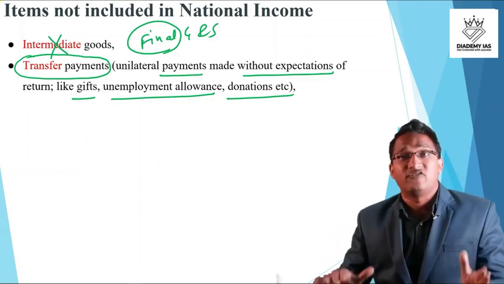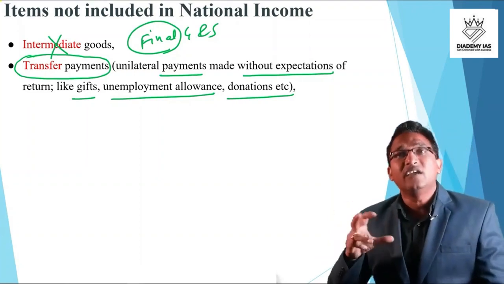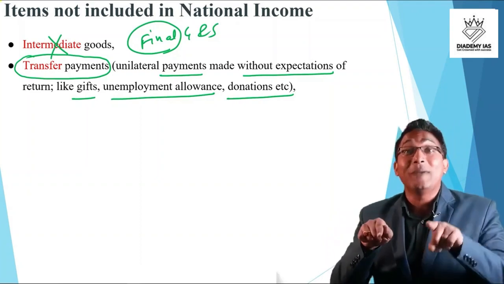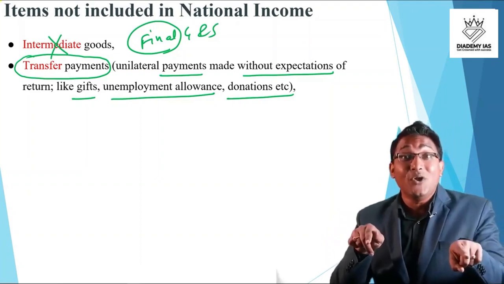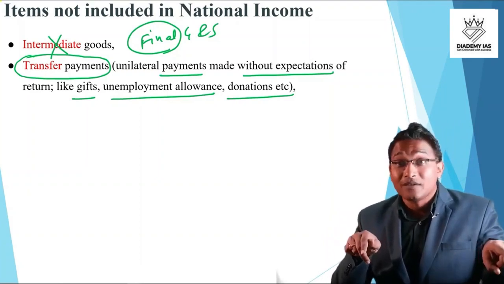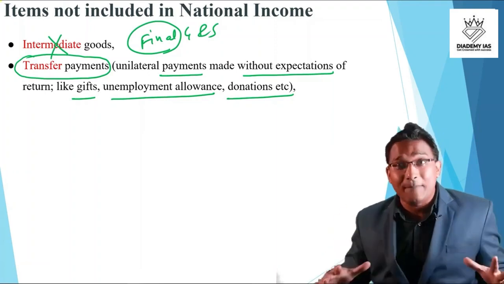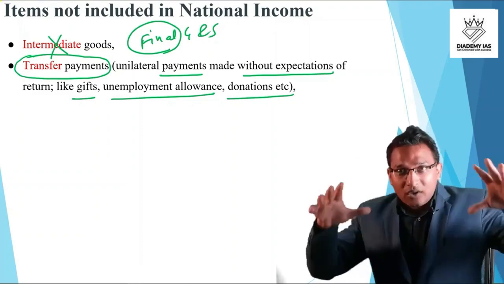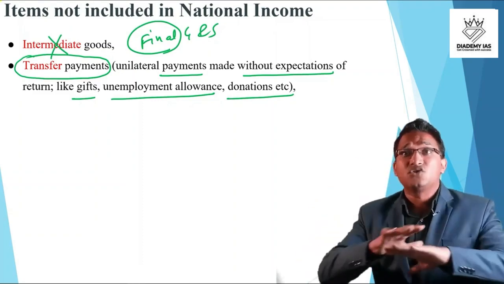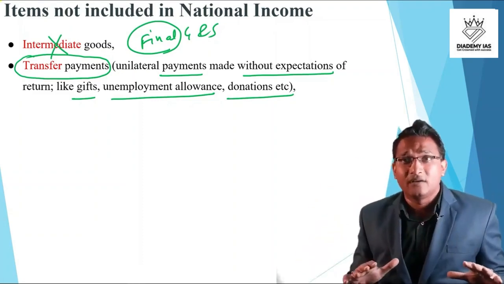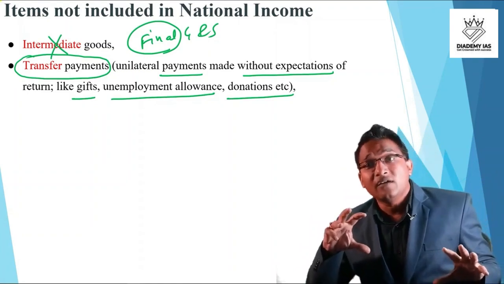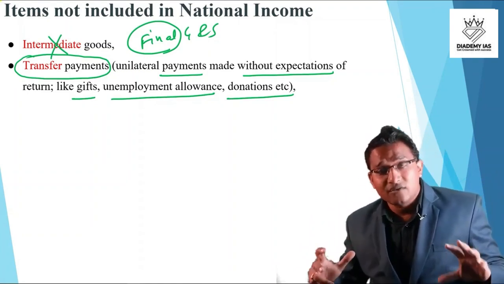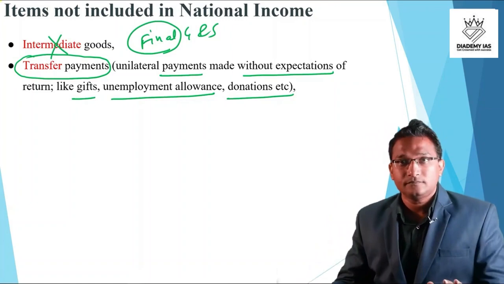It is not part of GDP. Whether the gift given by your friend on your marriage is part of the GDP or not. That is your income, but actually there is no production happening. In the country, if we see at the overall level, there is no production and no growth happening. It is just a shift of income from your friend to you.